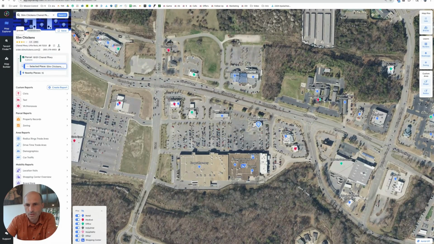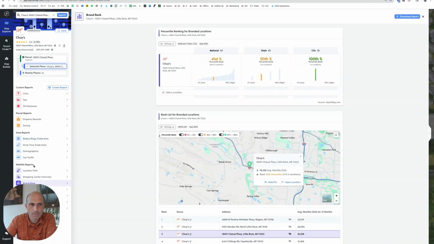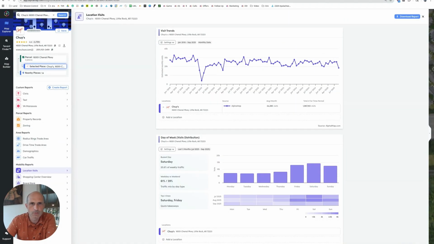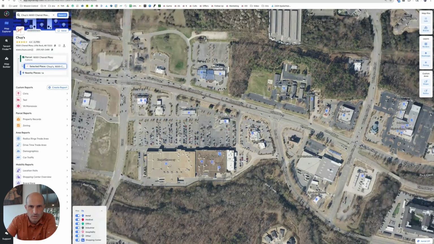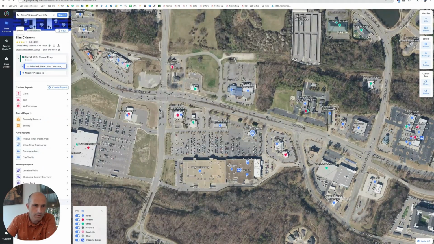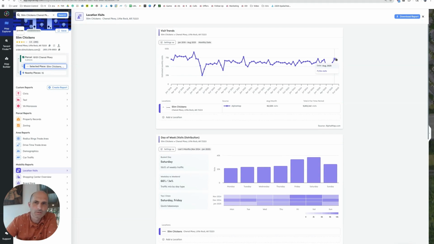There's Chewy's. We didn't get numbers off of Chewy's. How many? 20-ish thousand customers a day on that Chewy's. It's right next to them. And Slim Chickens is getting like double that, right? Triple that. So the Chewy's next door is getting like 20,000 customers a day, and we're almost getting 70. This is double, more than triple and then some. It's pretty amazing. They're kicking the neighbor's butt.